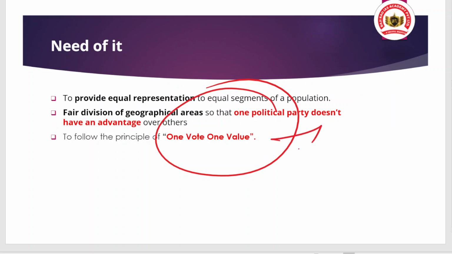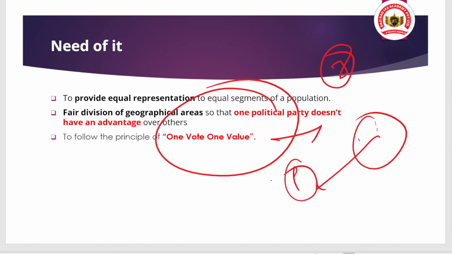If delimitation is not conducted, population keeps expanding while we have one representative for each parliamentary constituency, and that representative will not be able to cater to the aspirations and needs of the population of that constituency, because rise in population means what? More burden, and more burden means what? Lesser care. That is the point. Okay, so you need to understand all these.